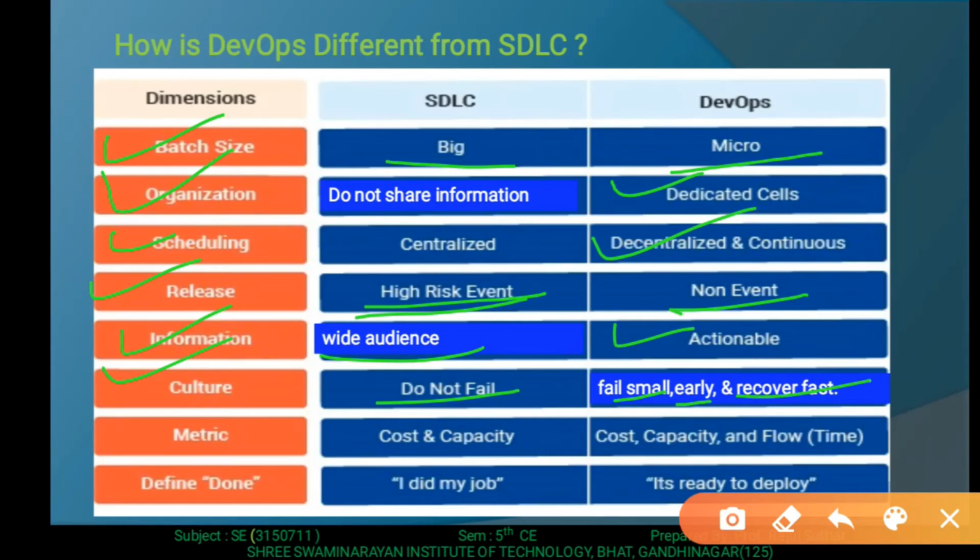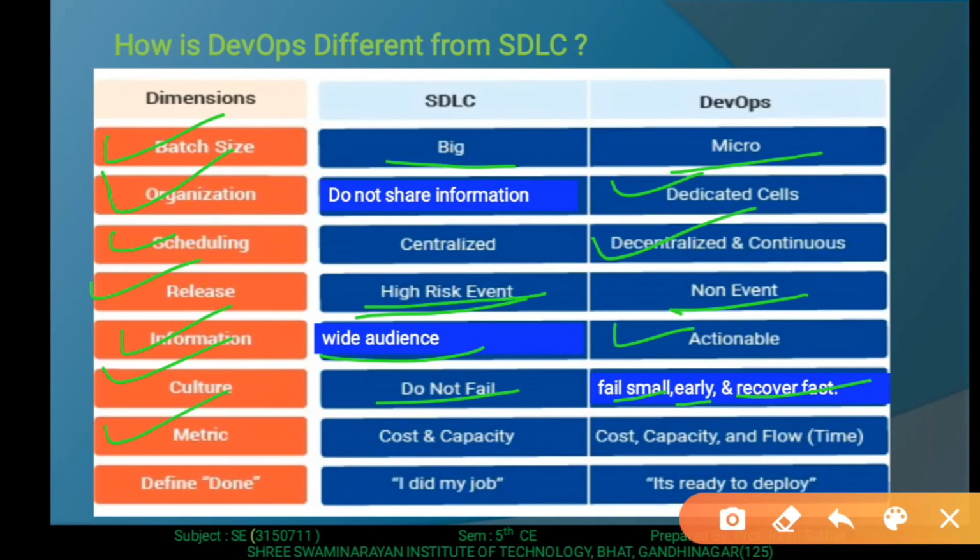So it is very useful. Fail small means it is a failure, but some points we neglected, and earlier, we can recover fast in comparison to other models.